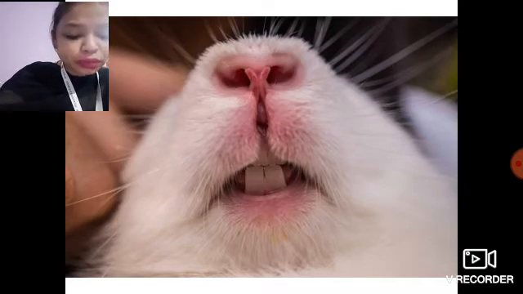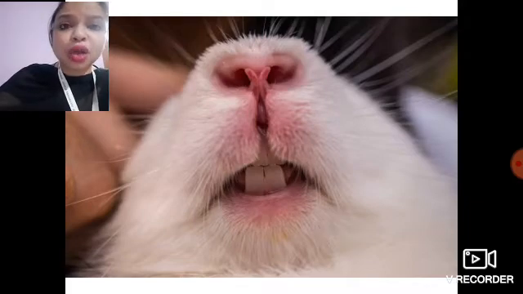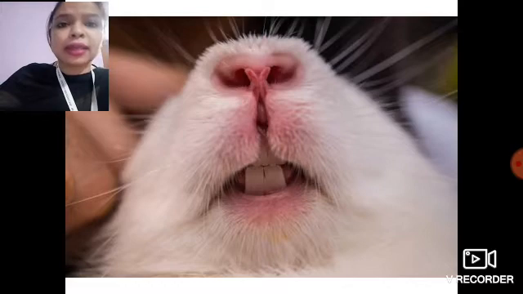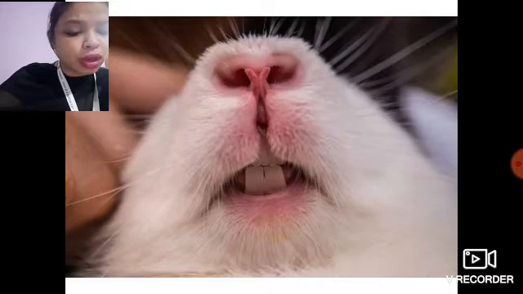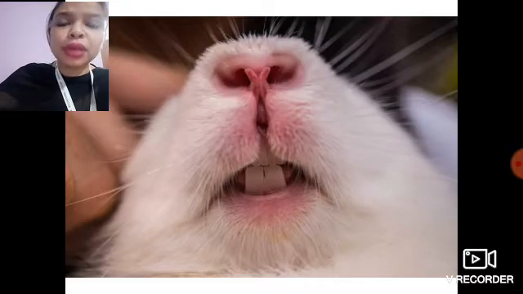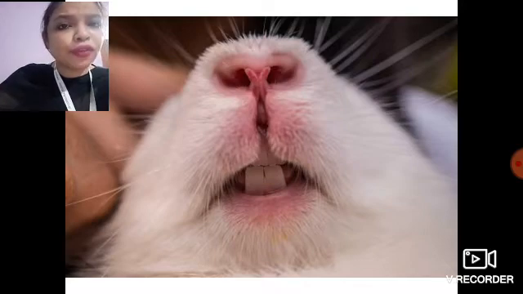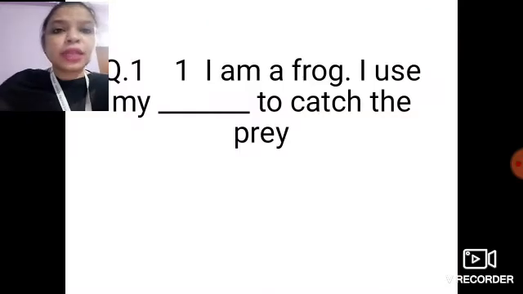A rabbit has strong front teeth. This helps the rabbit to bite food like carrots easily. Now cows eat what? They eat grass. They don't need sharp teeth like a dog. But dogs and cats have very sharp and pointed teeth because they need to tear the meat or fish. All right. Okay, let us go to the next slide.